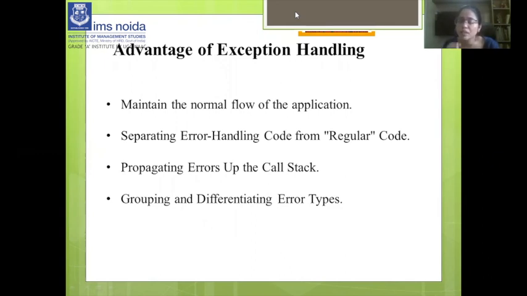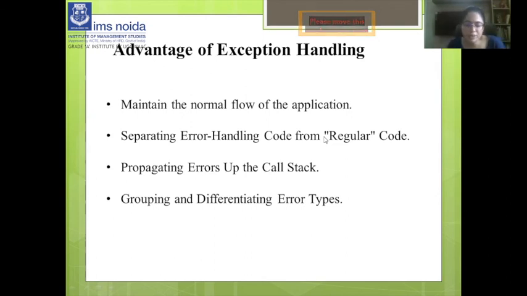If there is a call stack, that means many methods are available on it. Suppose one method is the only method interested in an error that might occur while reading files. This advantage provides the ability to propagate error reporting up the call stack of methods. So with the help of the call stack, we can propagate the error.